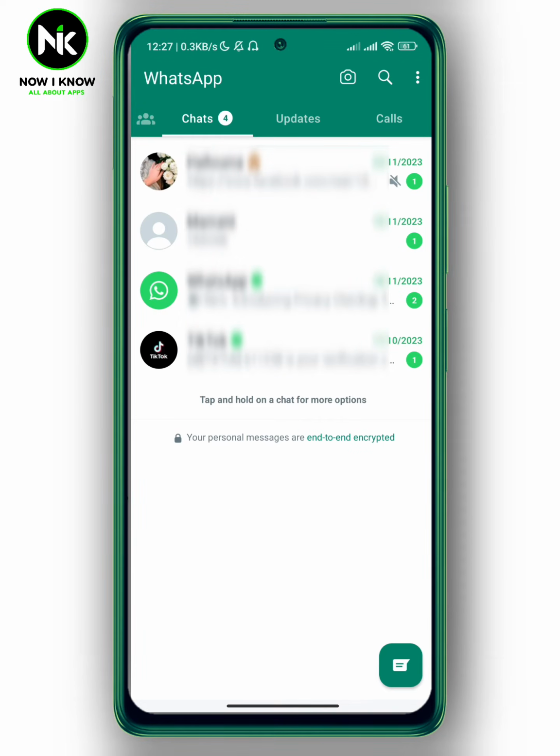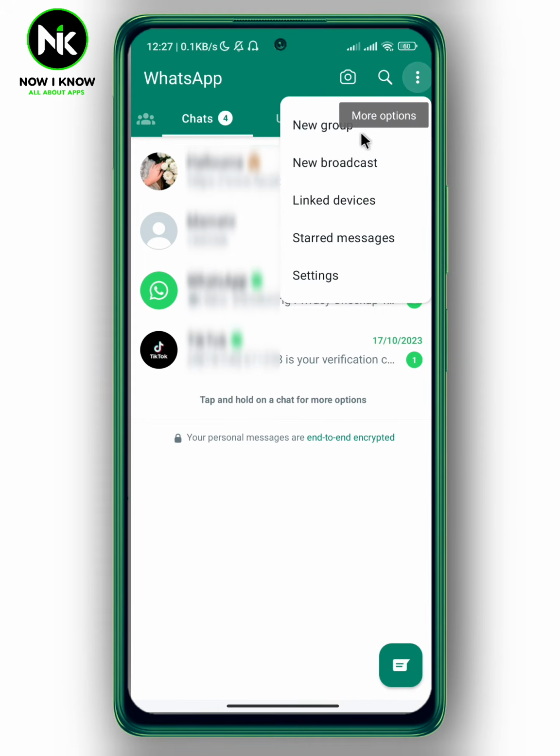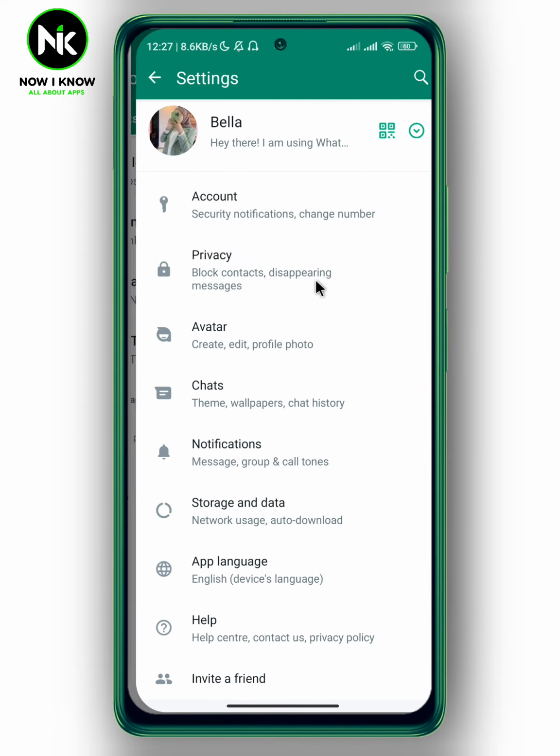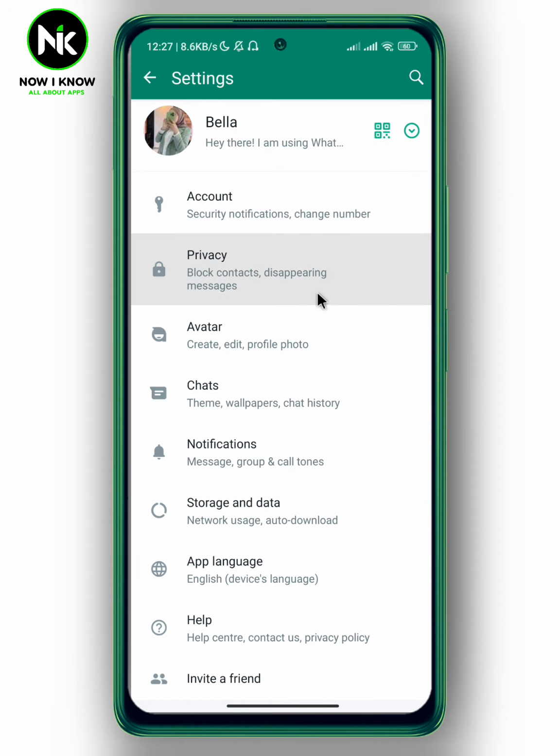Well, after getting the app, and if your notification sound on WhatsApp is not working, then the first thing we're going to do here is to tap on the three dots at the top right corner. This will pop up, so choose the last option, Settings. Here, a list of options will appear, so tap on Notifications.